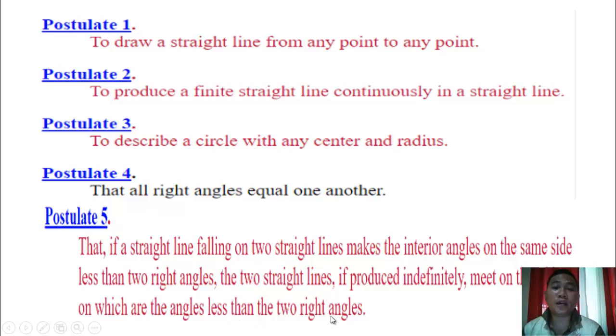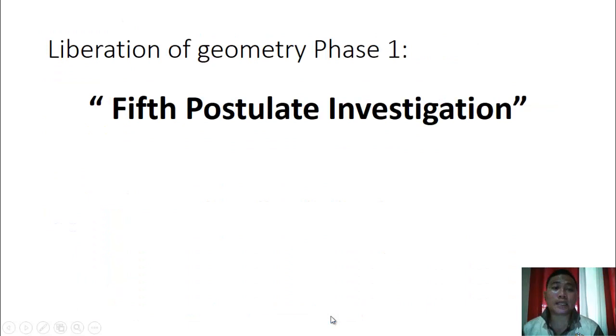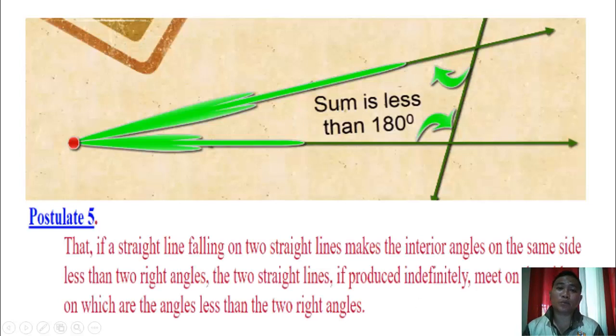Meaning, if we have line L intersected by two straight lines, line M and line K, where the sum of the two same side interior angles is less than 180 degrees, then at some point the extended lines M and K will meet. Ito yun, no?